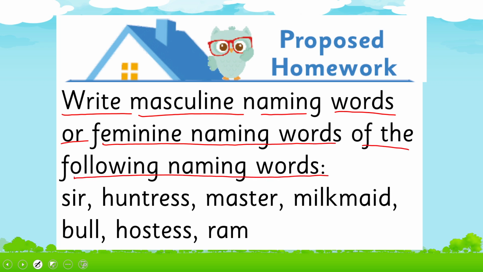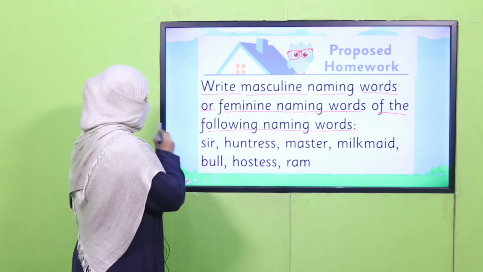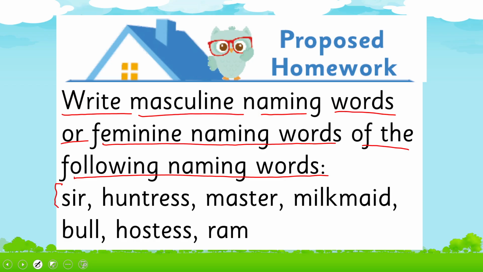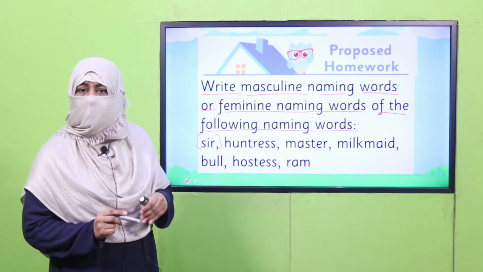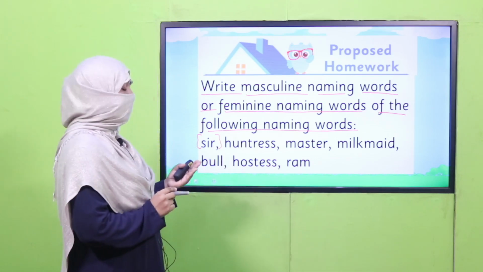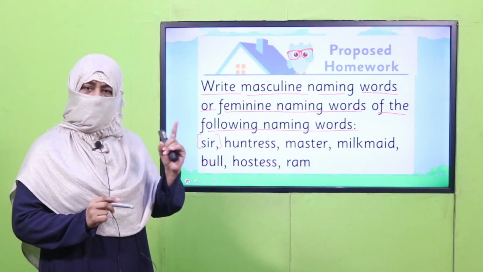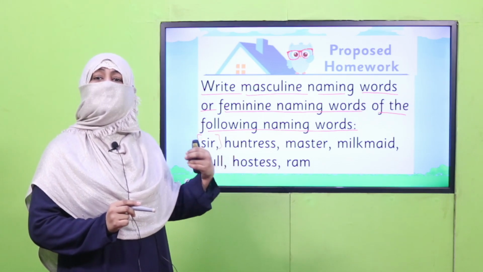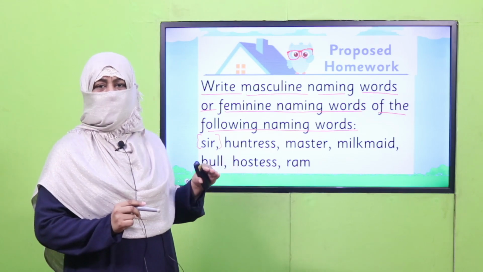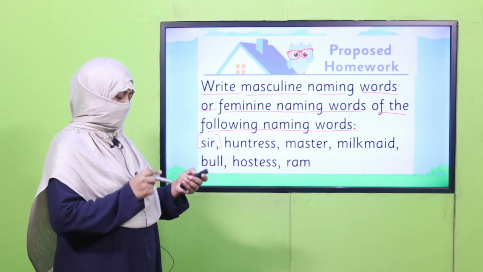Yes, my dear, now I tried to give you a little challenging homework. How are you supposed to do it? First, you will read the naming word. You will find either it's masculine or feminine. So if it's masculine, you will write its feminine naming word, and if it's feminine, you will write its masculine naming word. So in this way, first you will identify the gender of the naming word, and then you will write its feminine or masculine, right? Can you do it? Yes, you are smart. So this is your homework.